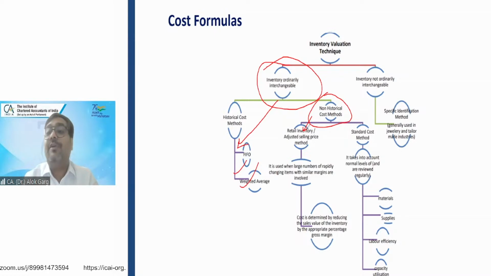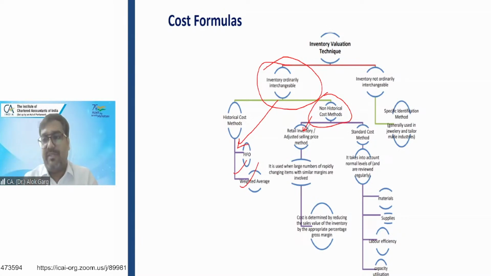Sale price is known because it has been printed on the wrapper, right? And the shopkeeper knows that whatever price at which I'll sell the inventory, I'll earn 20% margin. So going by the retail sale price method, how will he measure the inventory? The sale price of inventory is 1 lakh, 20% is margin, 80,000 is cost. This is how he will derive the cost.